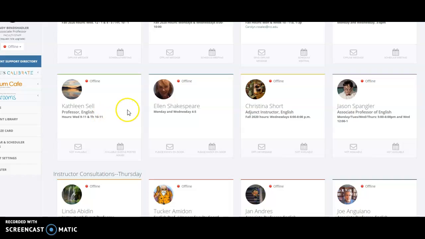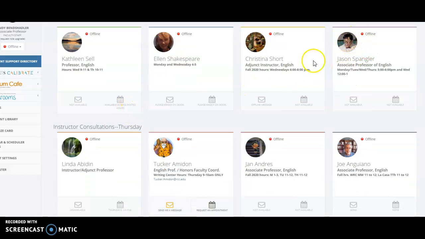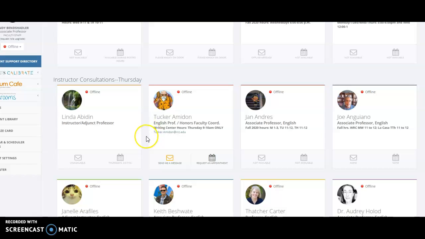Kathleen Sell is our department chair. Jason Spangler's wonderful. He does not look like that. That's fake. Tucker Almadon kind of looks like that.